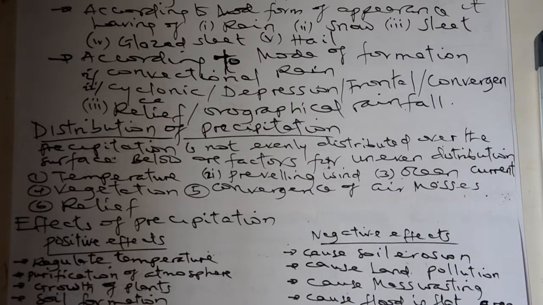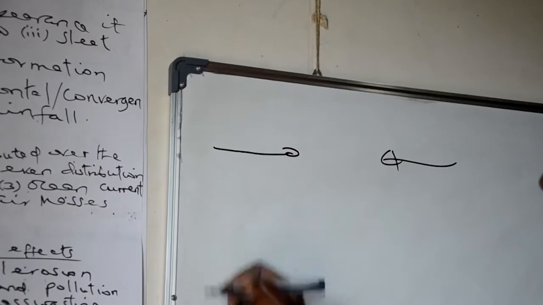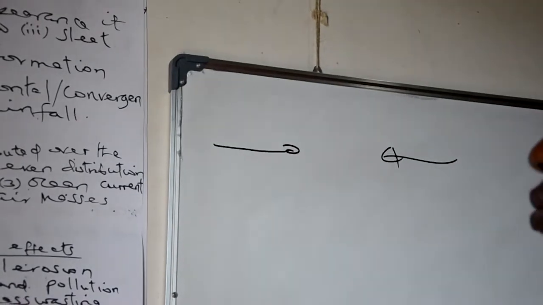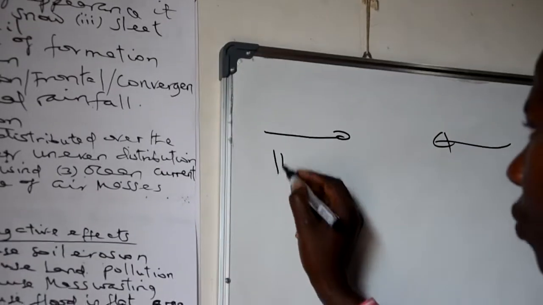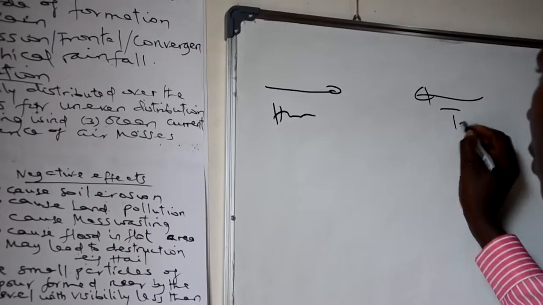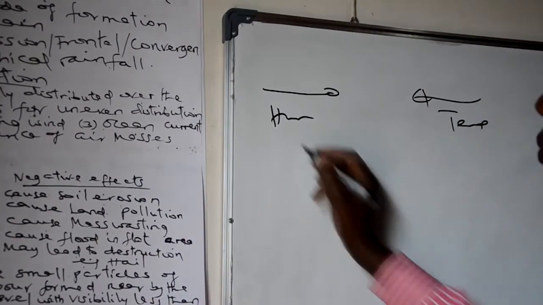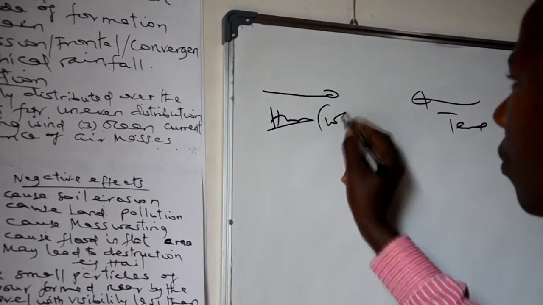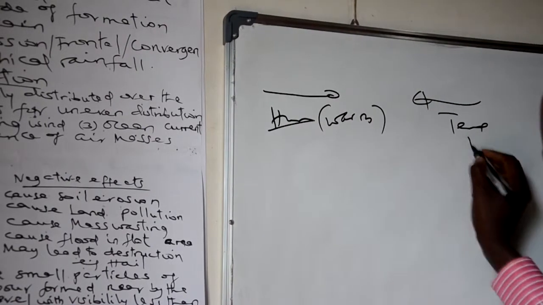Convergence refers to the formation of rainfall whereby there is convergence or meeting of two air masses. One is humid in nature, and the other is dry in nature.